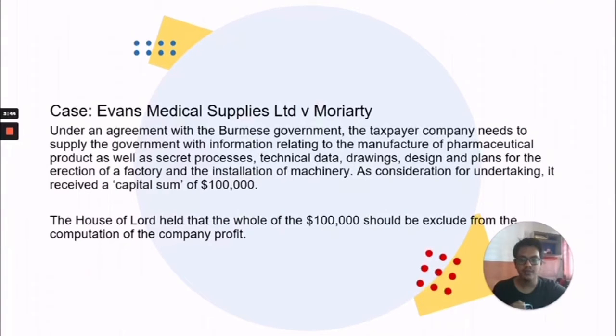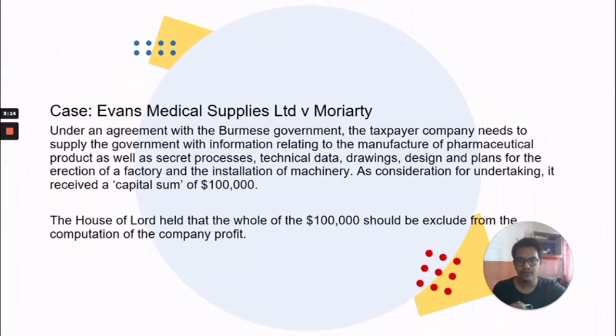Under an agreement with the Burmese government, the taxpayer company needed to supply the government with information relating to the manufacture of pharmaceutical products, as well as secret process, technical data, drawings, design, and plan for the erection of a factory and the installation of the machinery. As consideration for the undertaking, it received a capital sum of $100,000.